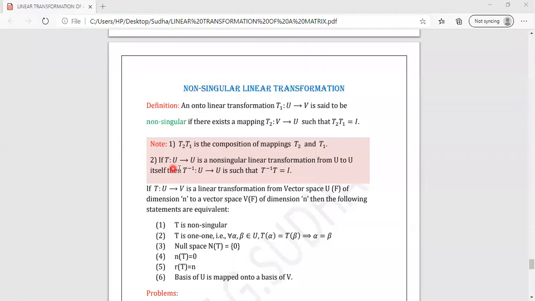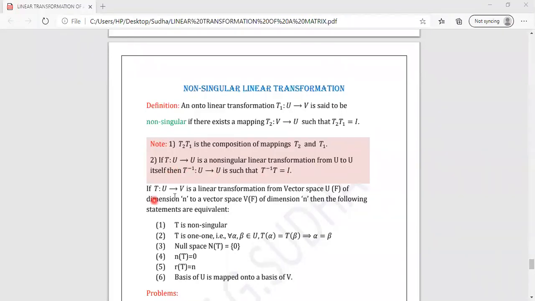If T from U to U is a non-singular linear transformation, that is, from the same space to the same space, then T inverse itself will be such that T inverse T is equal to I. So you get T inverse to be the inverse linear transformation from U to U.